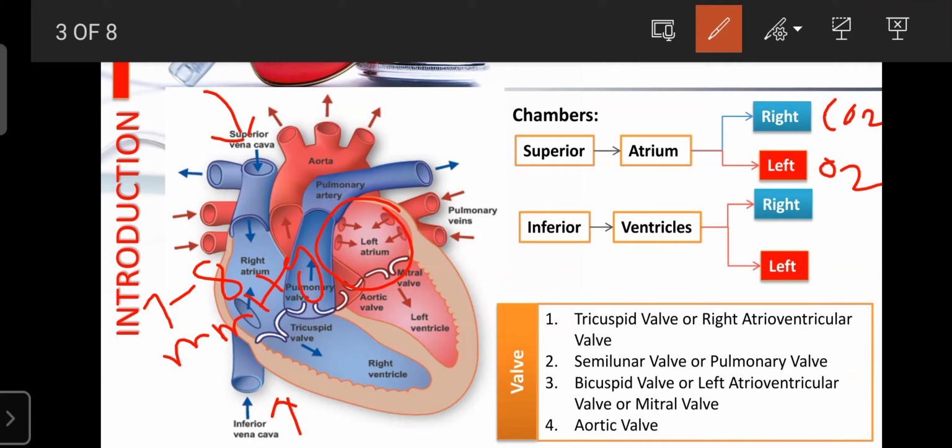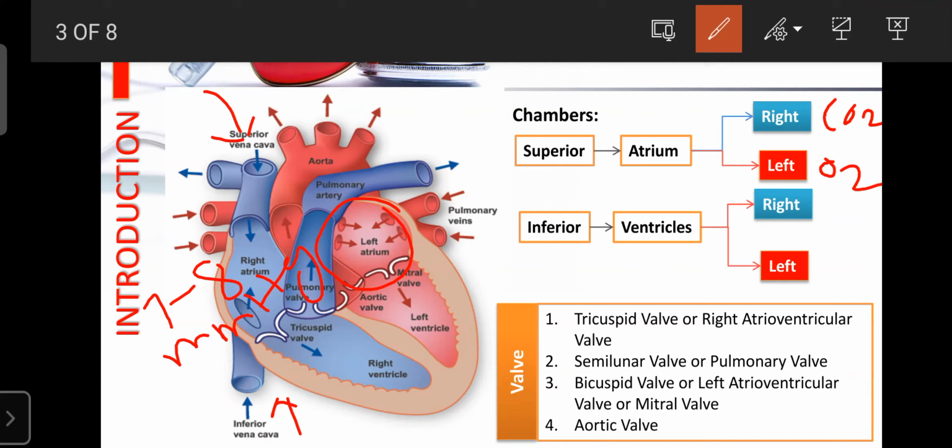Here the pulmonary vein is the only vein that carries oxygenated blood, but the remaining veins present in our body always carry deoxygenated, or impure, blood. Only the pulmonary vein carries oxygenated blood from the lungs to our heart, towards the left atrium.